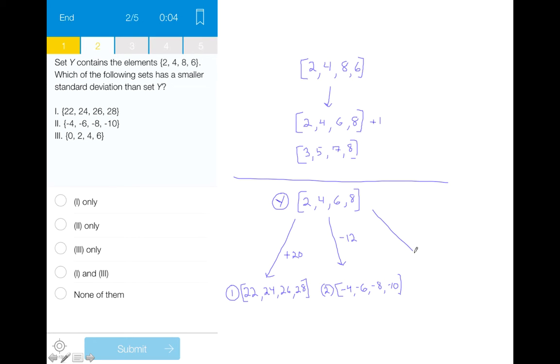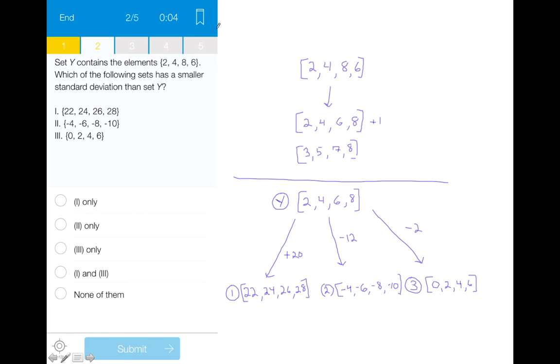Now moving on to set 3, the final set, we have the elements in the set that are 0, 2, 4, and 6. And all we did to move from set Y to set 3 was subtract 2 from each element in set Y. Therefore, even though the mean changes once again, the standard deviation will be the same.